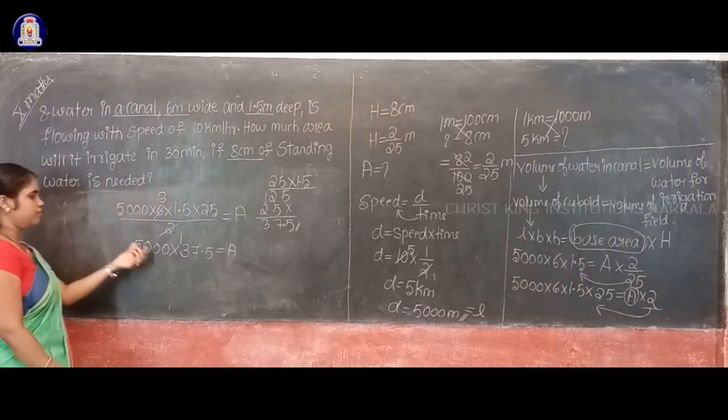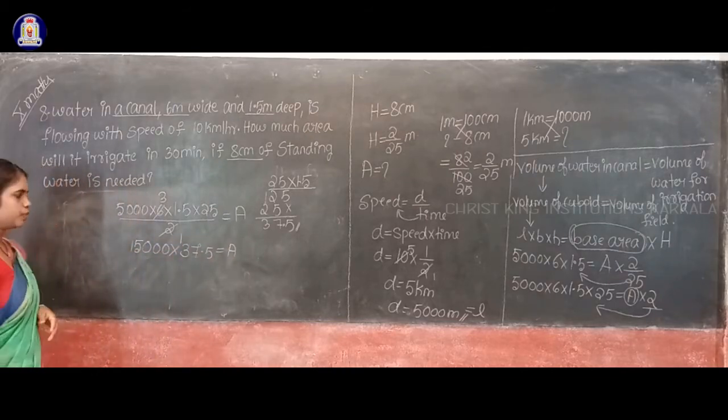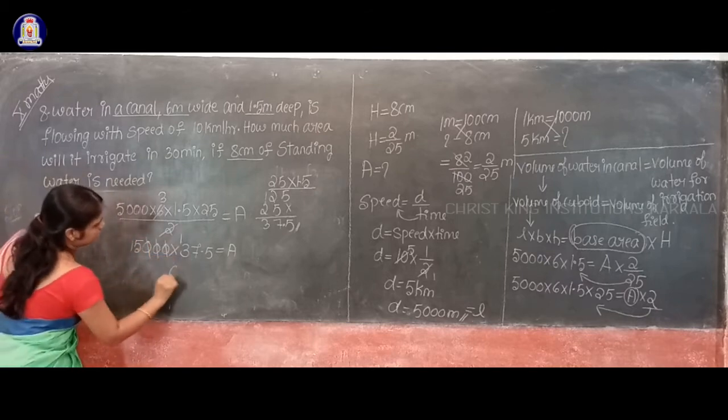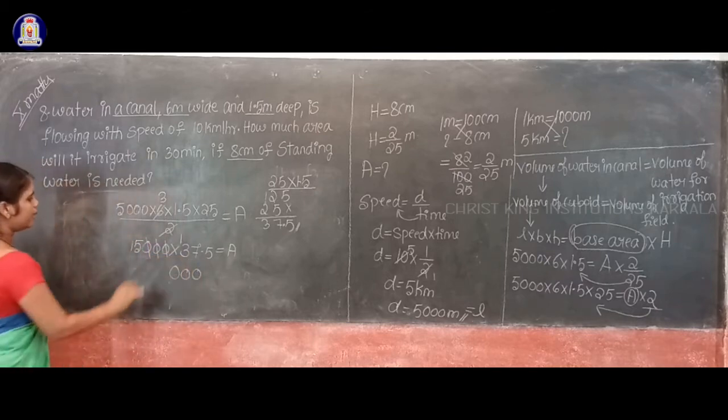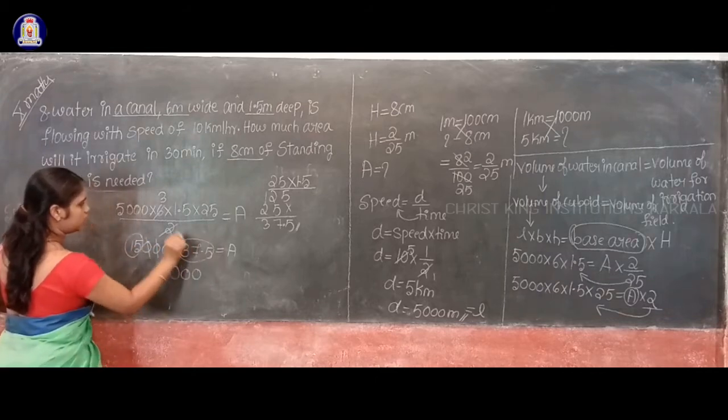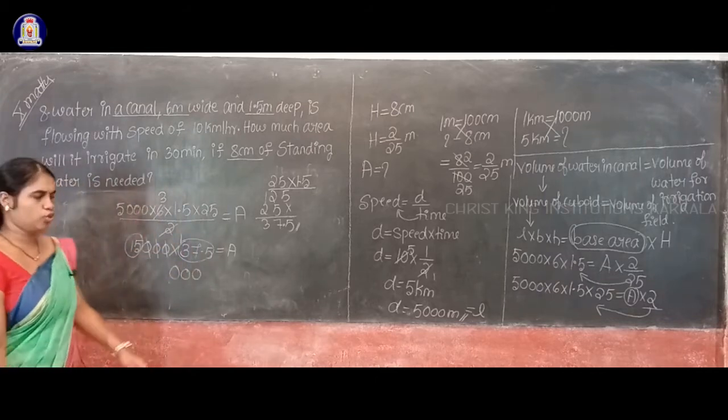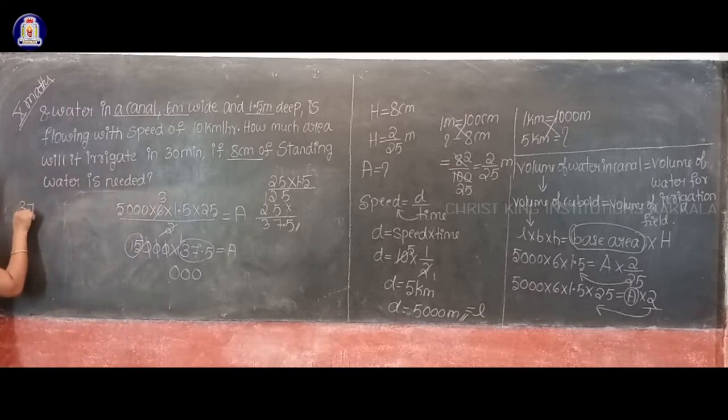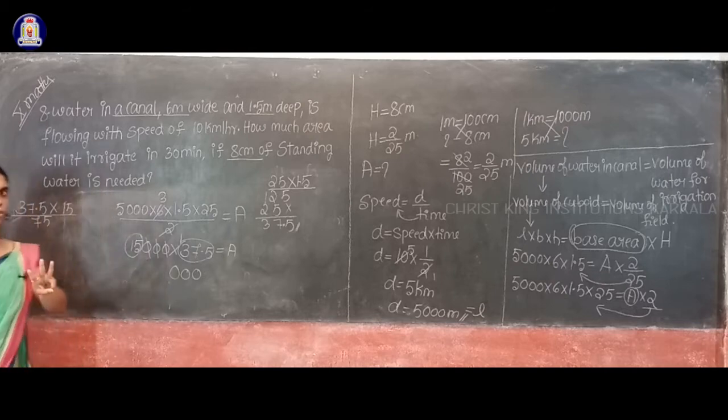Now multiply 15,000 with 37.5. First of all I'll write these 3 zeros as they are. Now multiply the remaining numbers: 15 into 37.5 equal to how much? I'll multiply 37.5 into 15. 5 5s are 25, 2 carrying, 5 7s are 35, 35 plus 2 is 37, 3 carrying, 5 3s are 15, 15 plus 3 is 18.